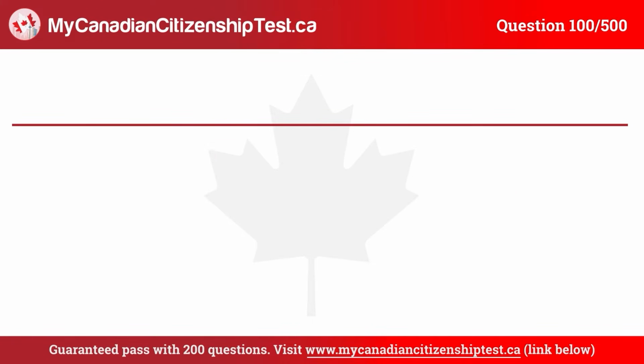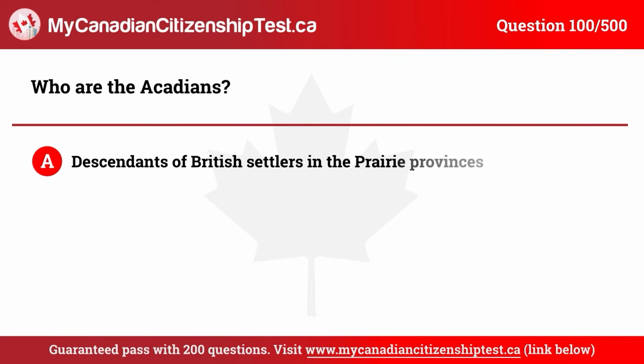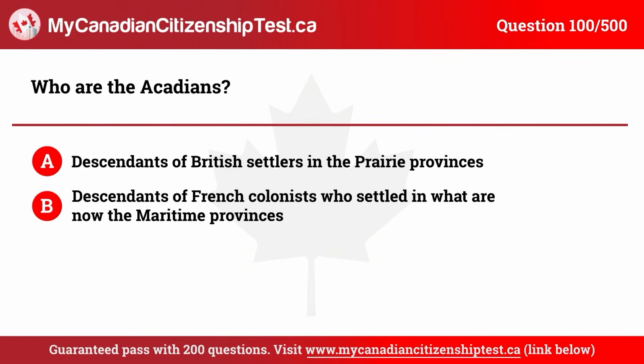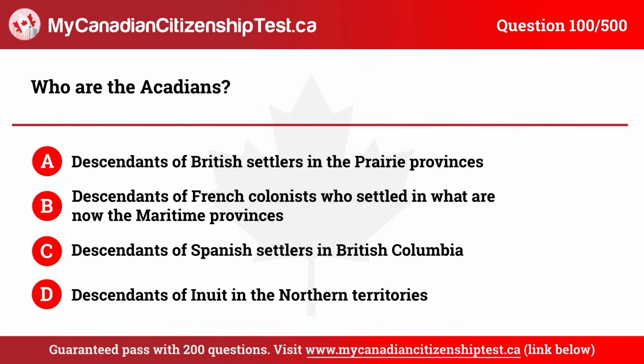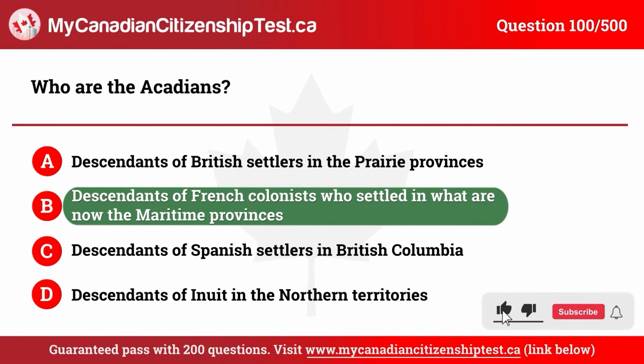Question 100. Who are the Acadians? A. Descendants of British settlers in the Prairie Provinces. B. Descendants of French colonists who settled in what are now the Maritime Provinces. C. Descendants of Spanish settlers in British Columbia. D. Descendants of Inuit in the Northern Territories. The correct answer is B. Descendants of French colonists who settled in what are now the Maritime Provinces.